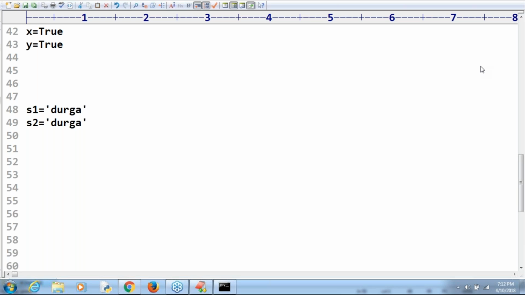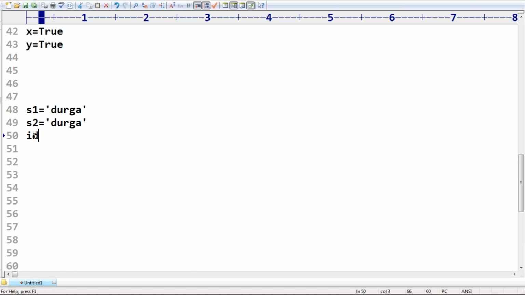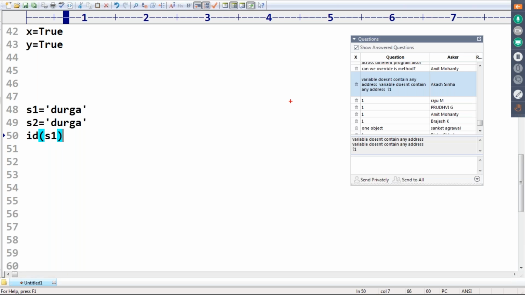One minute, sir. One person keeps asking a doubt: a variable doesn't contain any address. Correct, Akash. If I print id of s1, what is the meaning of this? This variable is pointing to some object.